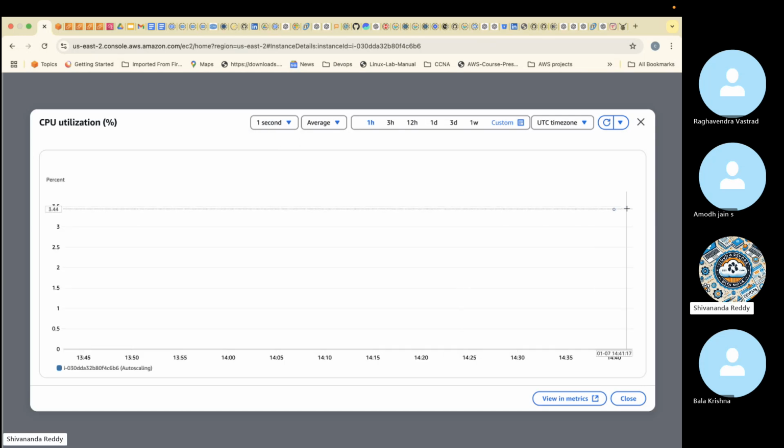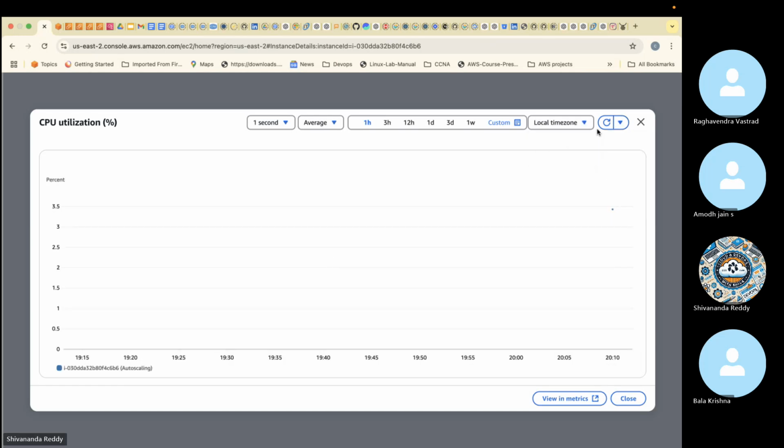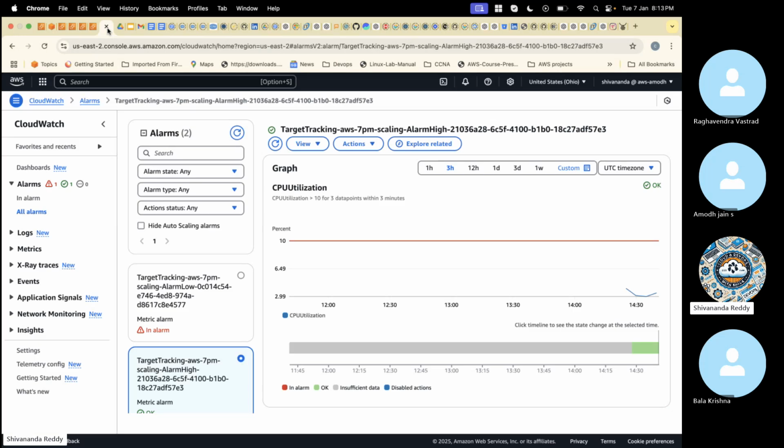So look at guys, what is the CPU now? 3.42 is there. After a while, this should automatically increase. Here also you can monitor.